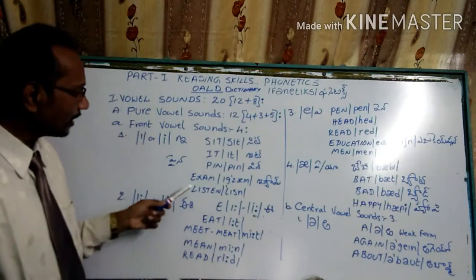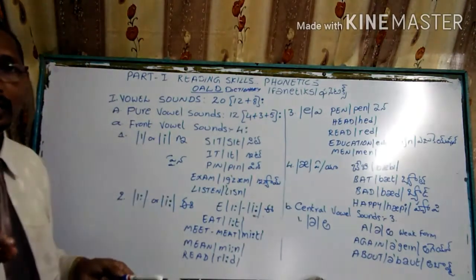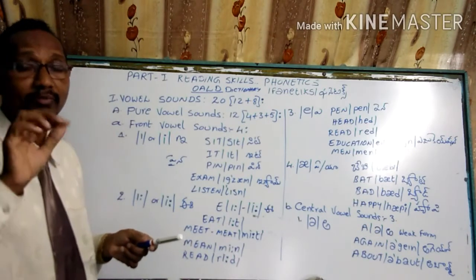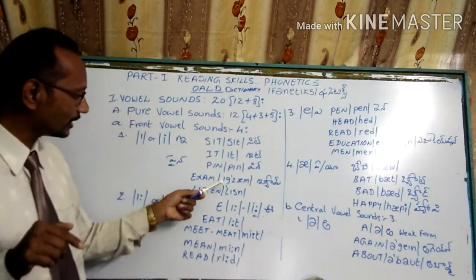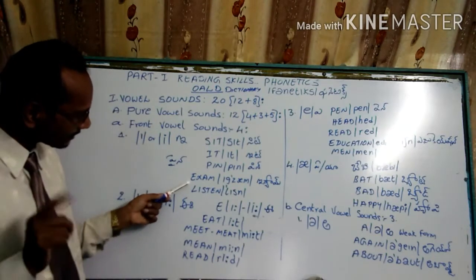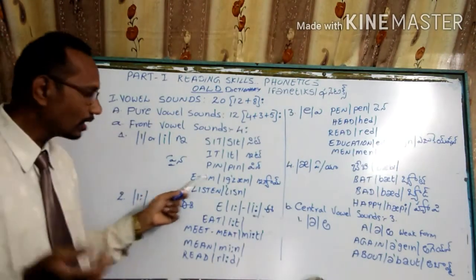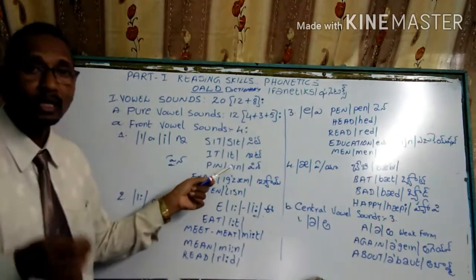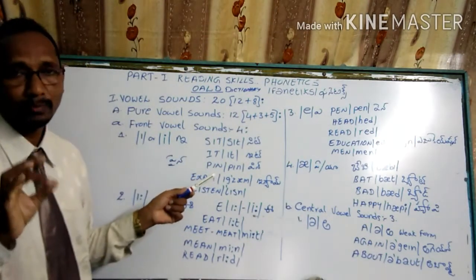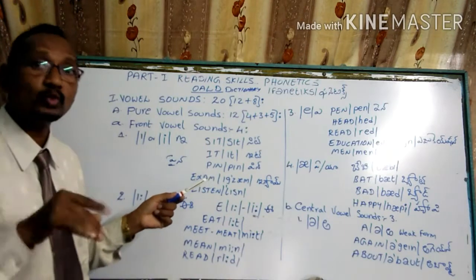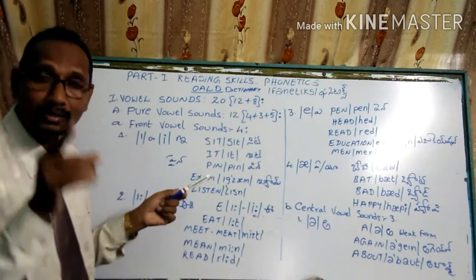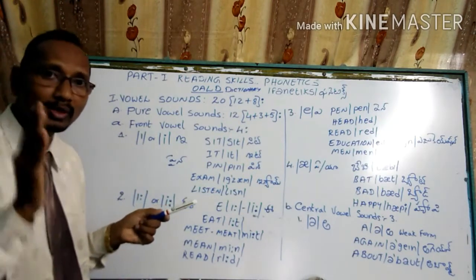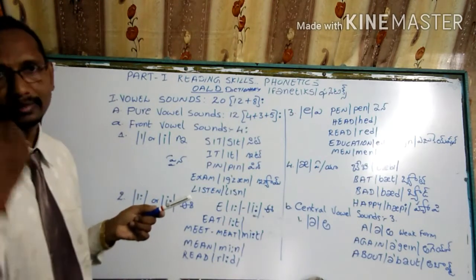The same way, usually we say exam, but this should be exam, and this E sound should be pronounced here. The letter is I, but the pronunciation is an E sound. So based on the phonetic sound, you have to read the letters or words in the phonetic version as native English speakers pronounce or speak them.